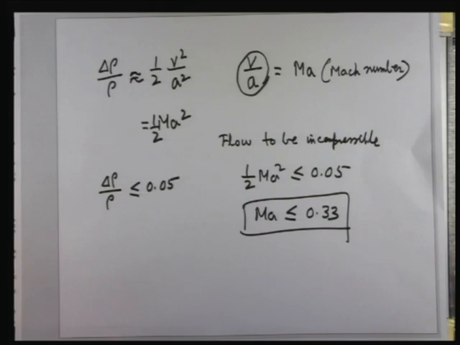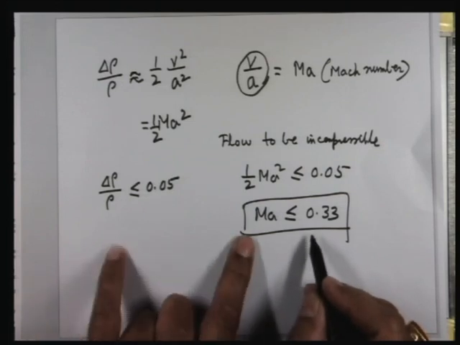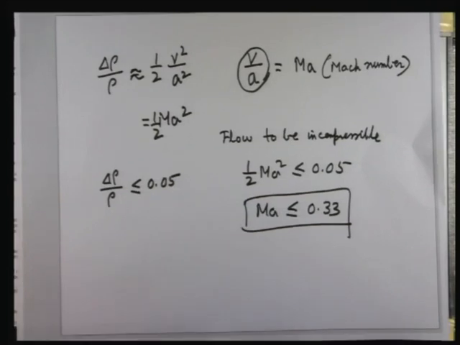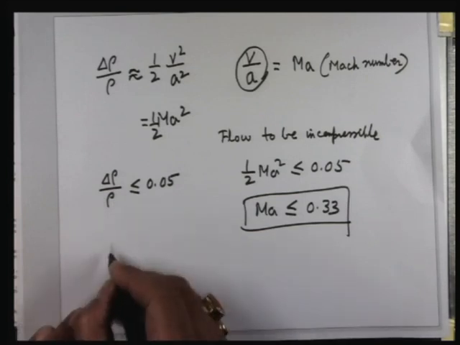That's why we consider, as a thumb rule, that the flow of all liquids is incompressible. Don't say incompressible fluid; all fluids are compressible. But flow of liquids with a high degree of incompressibility is always incompressible flow. But for gases it is not so, because if the Mach number is less than 0.33, the delta V associated with that flow velocity relative to the sound velocity cannot make a substantial change of density, more than 5%. Let me give you an example as a thumb rule.